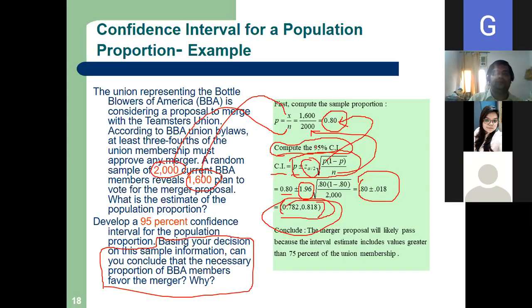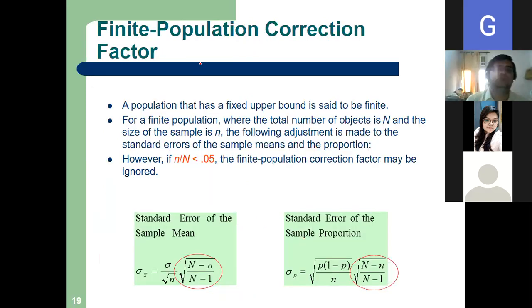So let us proceed. We have done for mean, we have done for population proportion. Next, finite population correction factor. Very, very important. Now, a population that has a fixed upper bound is said to be finite.